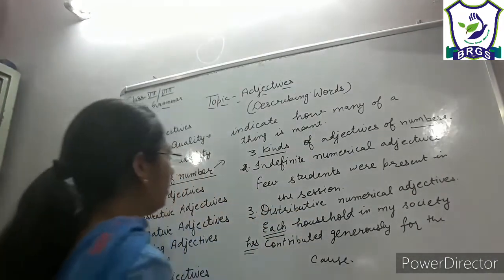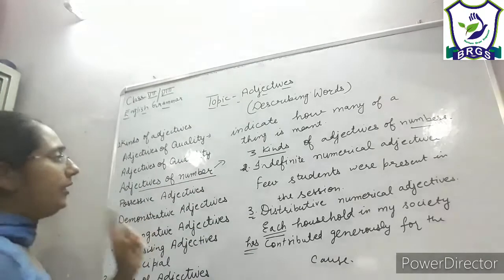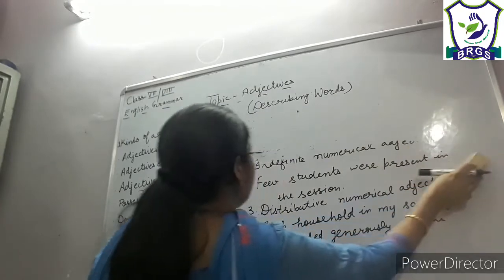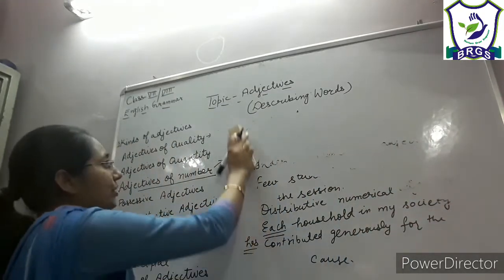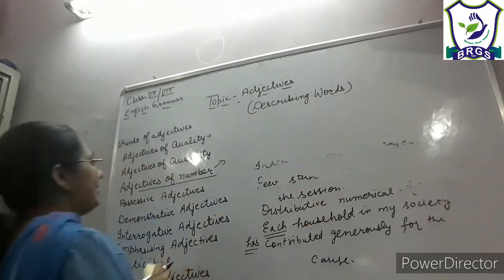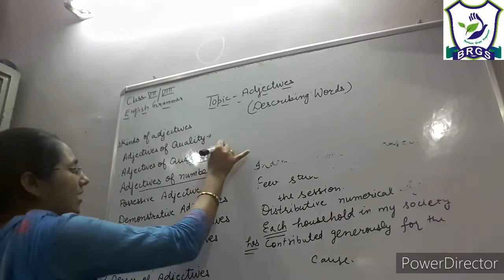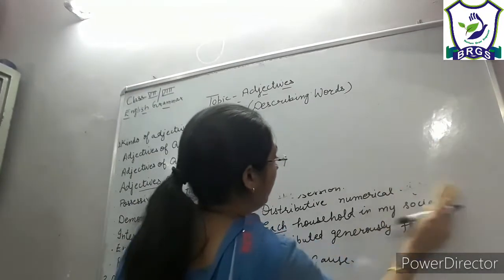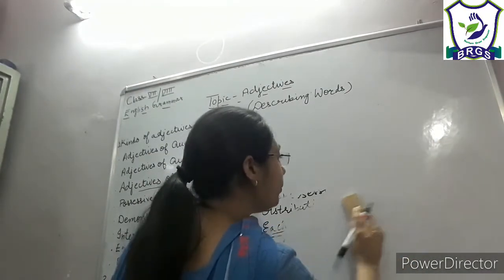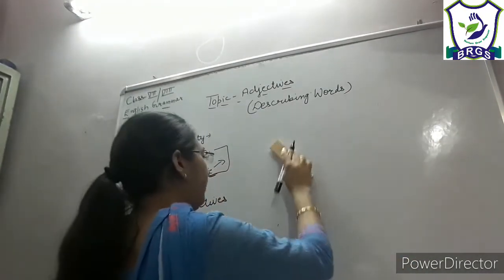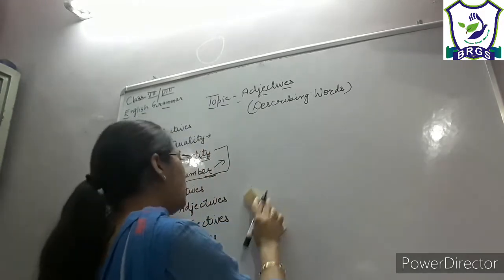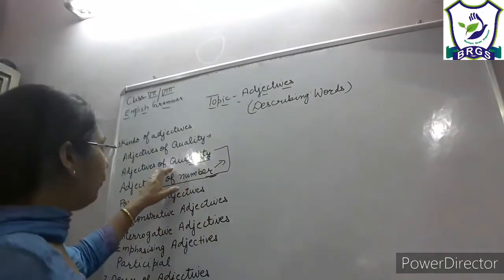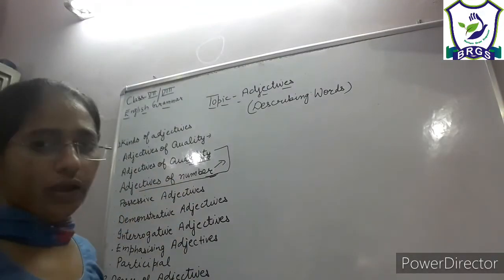Now, let me tell you one thing more. There are certain words which can be used as adjectives of quantity as well as adjectives of numbers. It depends on their use that we can identify them as adjectives of quantity or adjectives of number.